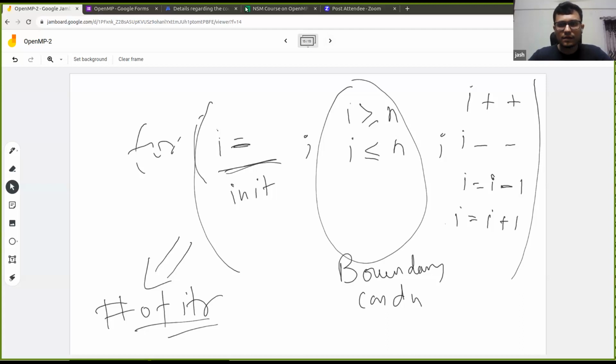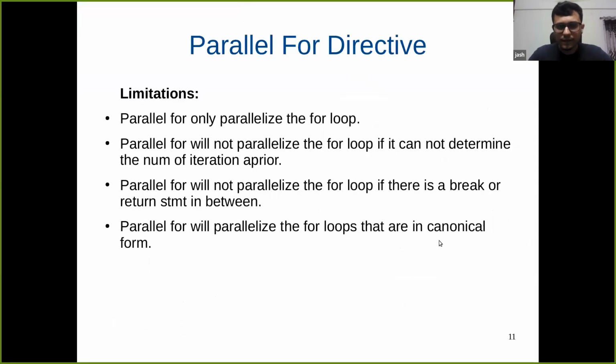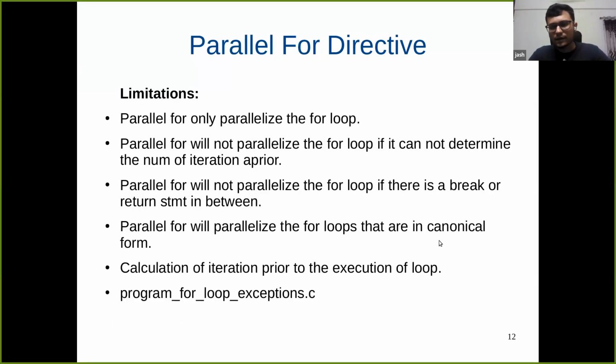So that is our fourth point. So let us quickly switch back. This canonical or standard form helps in calculating the number of iterations prior to the execution of the loop, so that it can divide the loop among the number of threads.